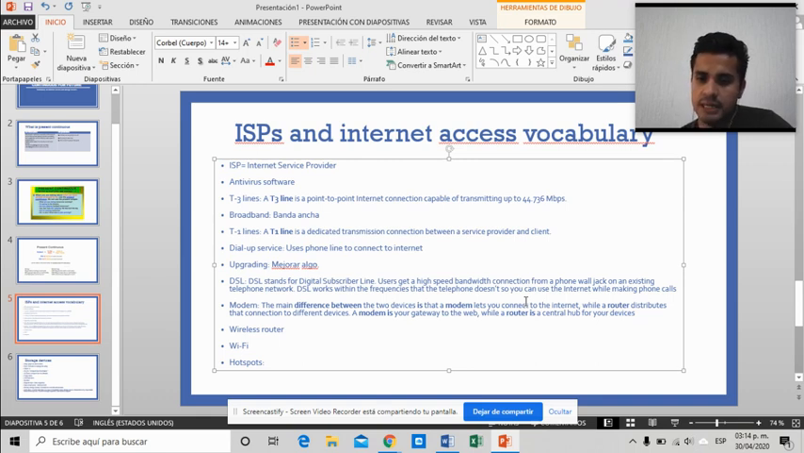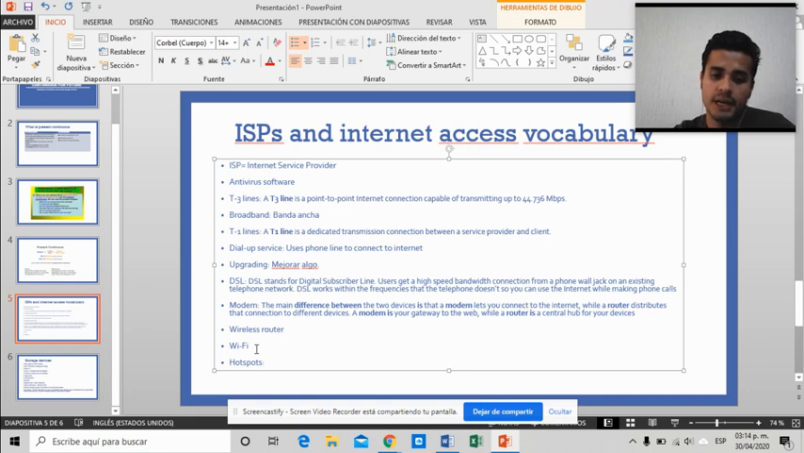Now, a modem is your gateway to the web, like your entrance. But the router is like an access point for all of your devices. Okay, basically that's it. The wireless router is going to redistribute the connection towards all of your devices, basically.